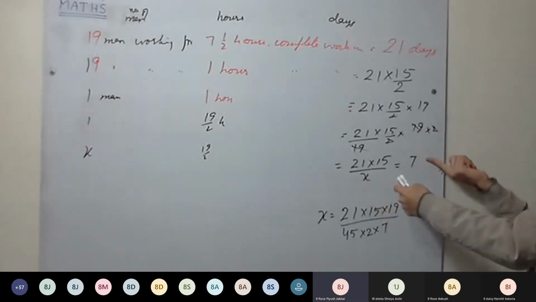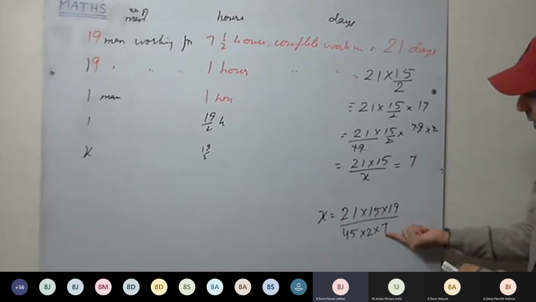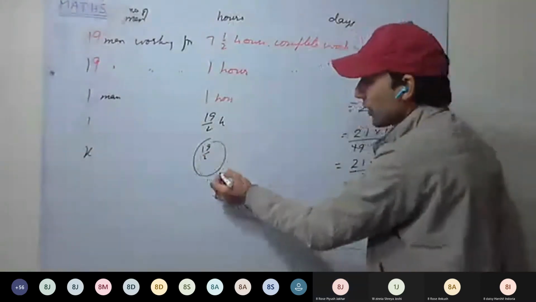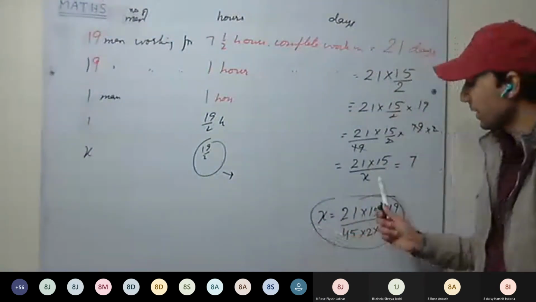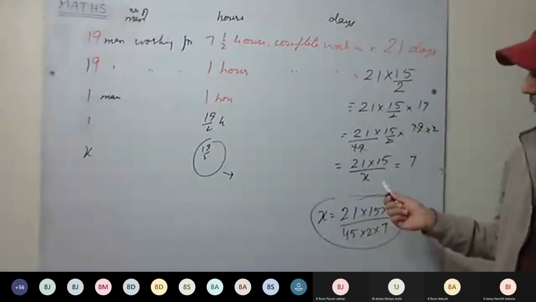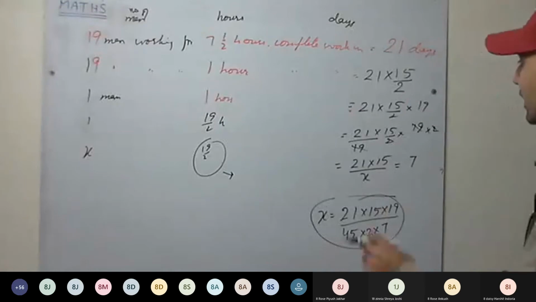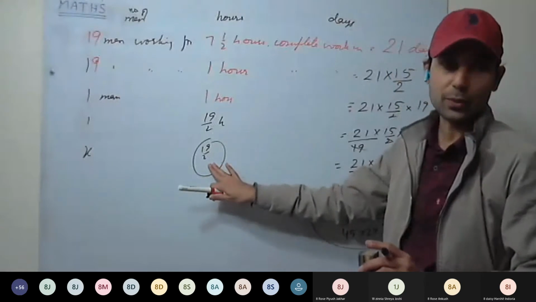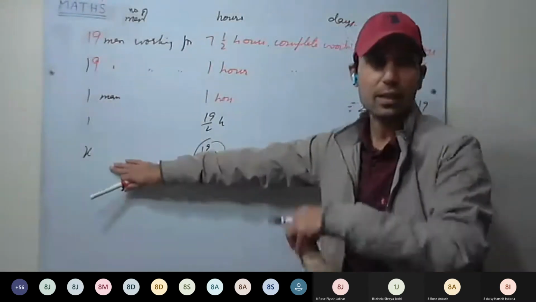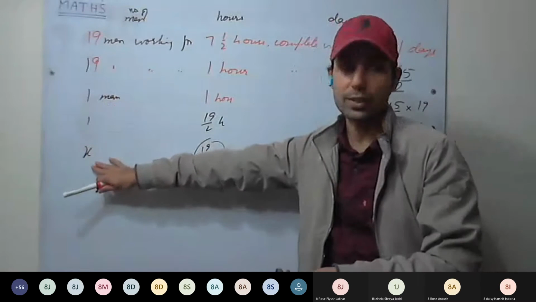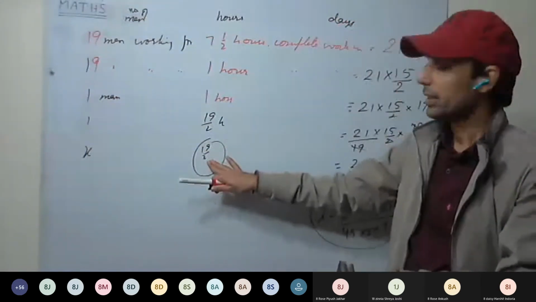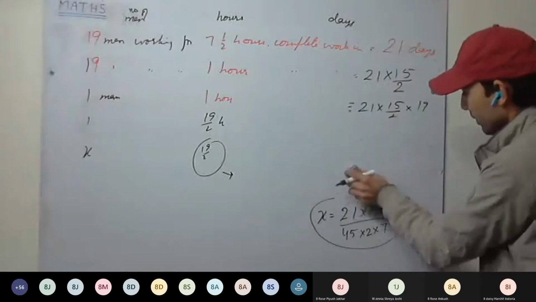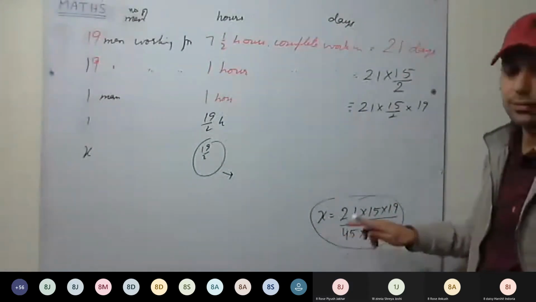Sir, you have written x is equal to 21 into 15 into... Yes sir, this one I am getting. See here, this is for when the number of hours is calculated. What we have done here is not in the question. In this question, we have to calculate the number of hours they took. I just framed one more question: if men are not given but hours are given, then we'll solve it this way. Okay, this is the answer, sir, for the number of hours working each day?